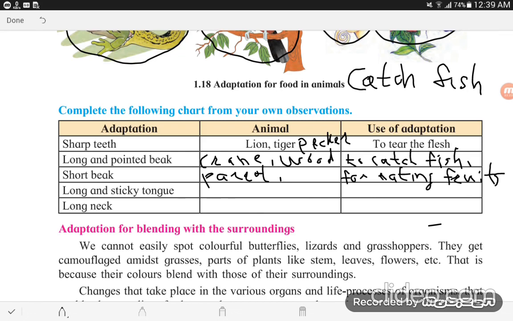Now the fourth one, long and sticky tongue. Frog. To prey on insects.